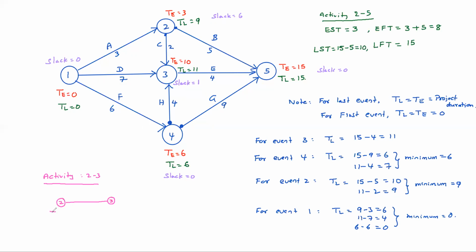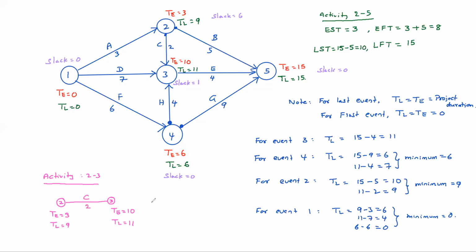Tail event T equals 3, TL equals 9. Head event T equals 10, TL equals 11. Duration is 2 days. C activity. Okay. Duration is 2 days.